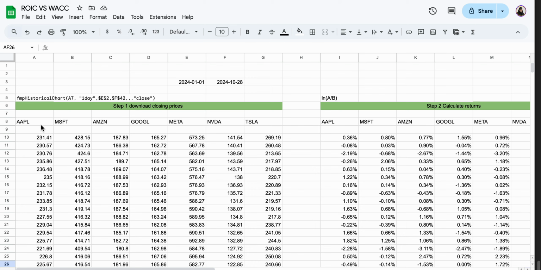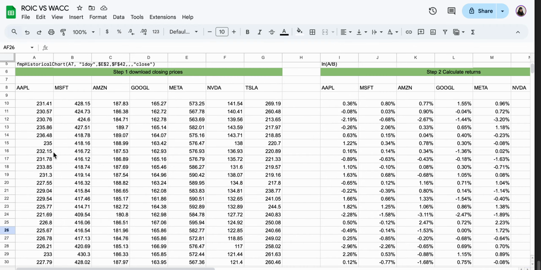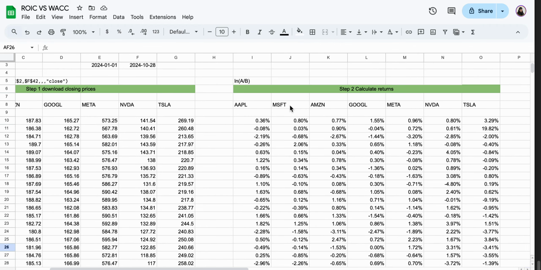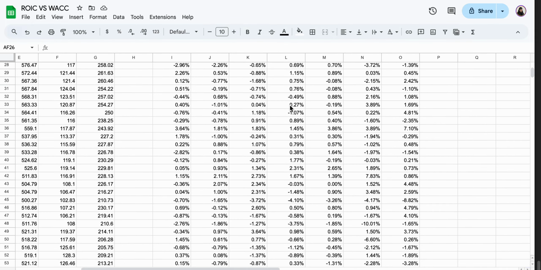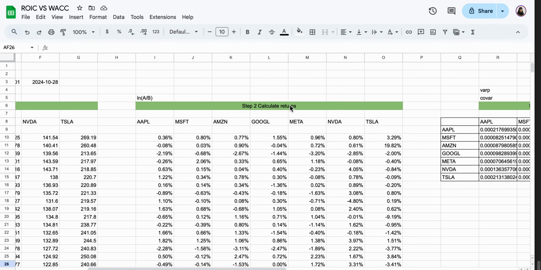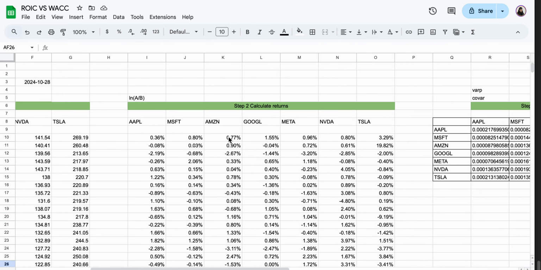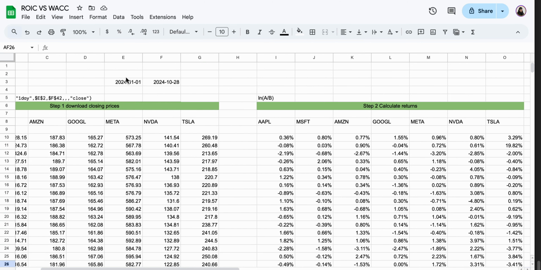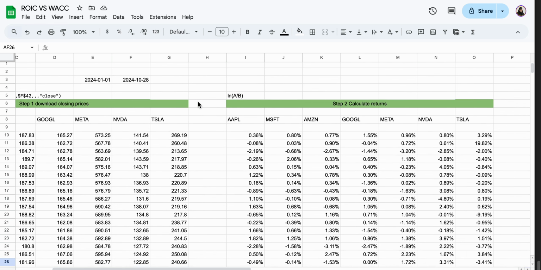But in this video, I am not undertaking these detailed calculations, just to save your time. I'm just telling you that you need to download the prices, then calculate the returns of the Magnificent 7 stocks. The longer the period, the more accurate your calculations will be. The best is to take 3-5 years of data for each day. I'm extracting data, in this example, from the beginning of the year till the current period.